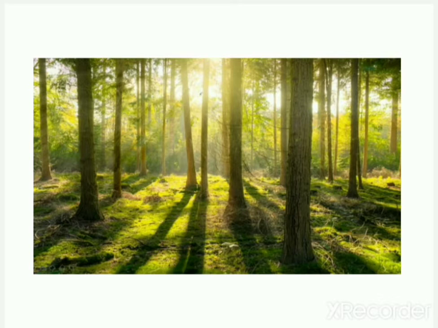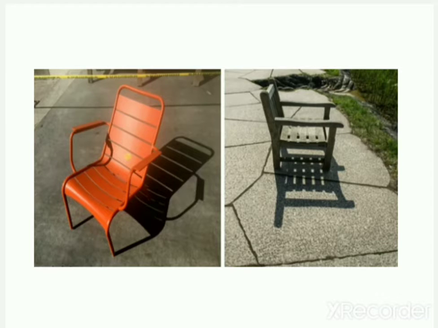But if we block the path of the light, then what happens? Then a dark area is created. See, here is a chair in the picture. The sun emitted light, but this chair, because it is an opaque object, blocks the light towards the earth.